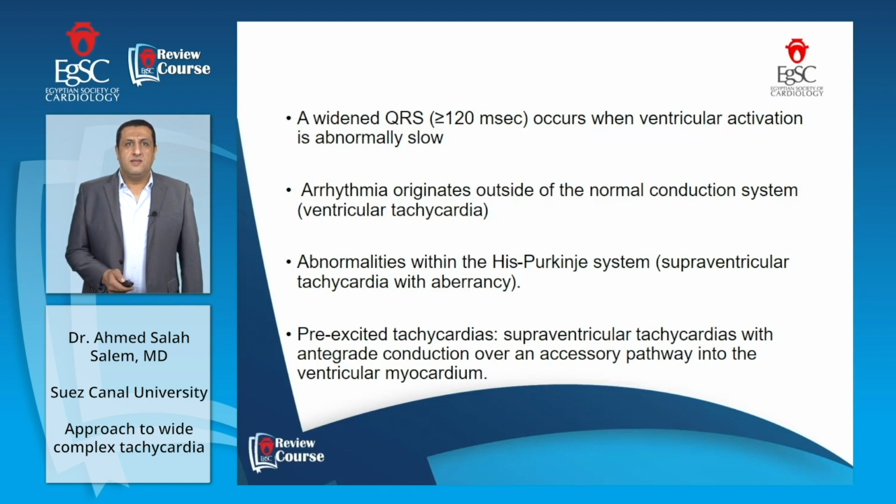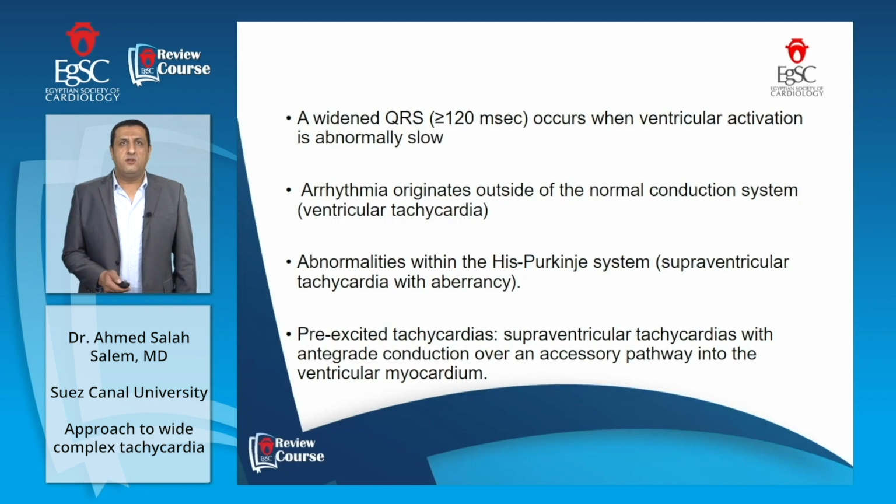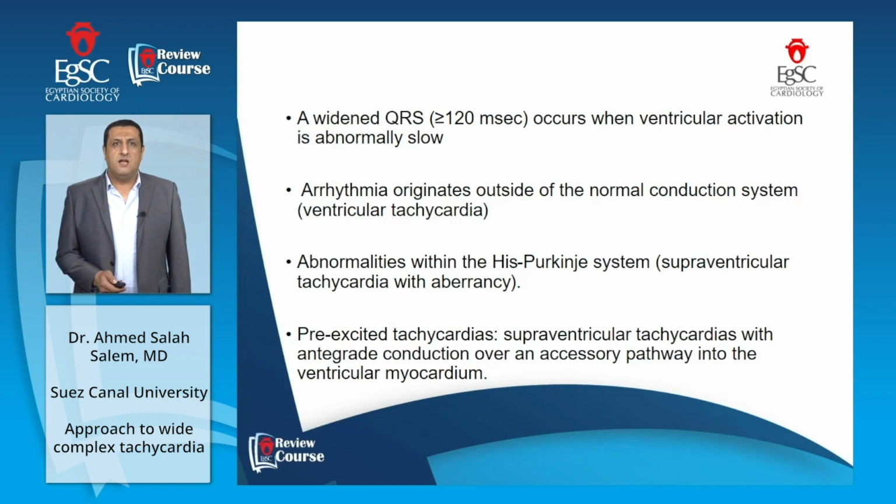A widened QRS complex, more than 120 milliseconds, occurs when ventricular activation is abnormally slow. Arrhythmia originates outside the normal conduction system, which means ventricular tachycardia. Abnormalities within the His-Purkinje system cause supraventricular tachycardia with aberrancy. Pre-excited tachycardias are supraventricular tachycardia with antegrade conduction over an accessory pathway into the ventricular myocardium.